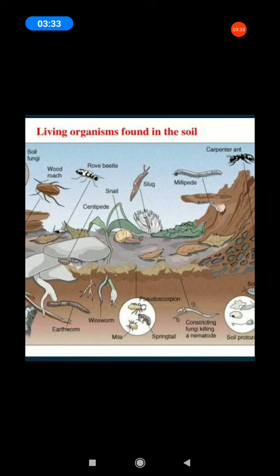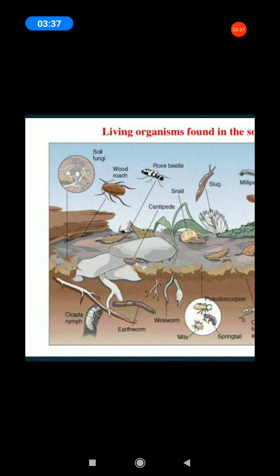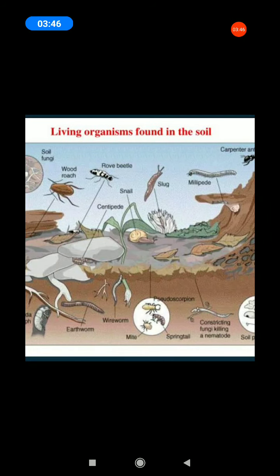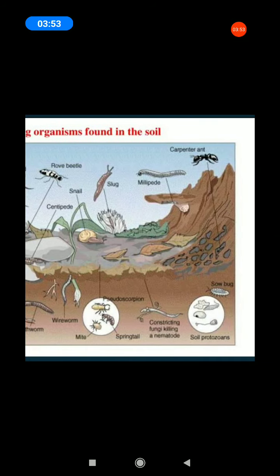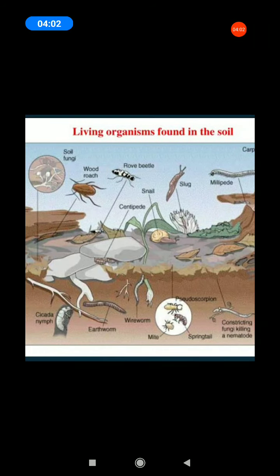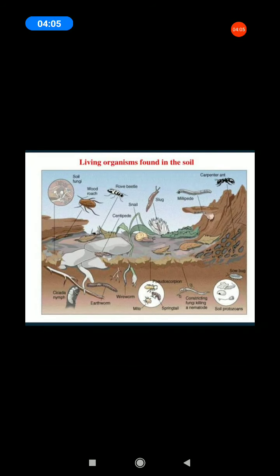So, living organisms found in the soil: earthworm, wireworm, mite, centipede, snail, beetles, woodroach, millipedes, soil protozoans. These are also living organisms found in the soil. Just see the picture.